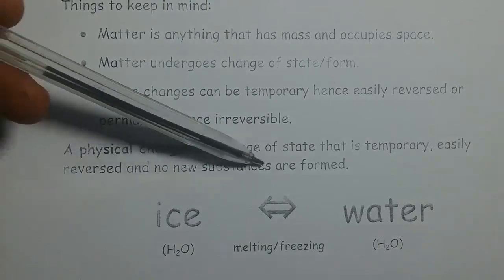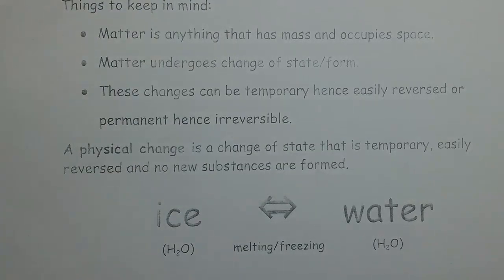It is also easily reversed. This double arrow shows that it goes both ways. From ice, it melts to water, and when the heat is removed and it is cooled, it can freeze back to ice. So this is a good example of a physical change, because no new substances are formed. It just changes state from solid to liquid, and it is reversible because you can freeze water back to ice.